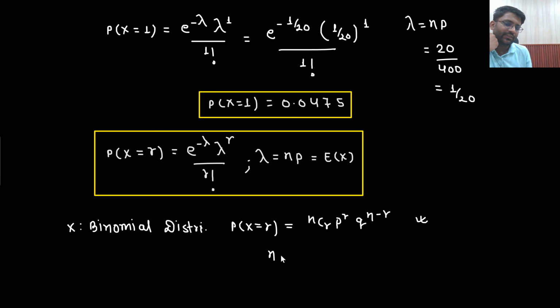But if n is very large, or if n is tending to a large value, then this probability of x taking value r could be changed to e to the power minus lambda, lambda to the power r divided by r factorial.